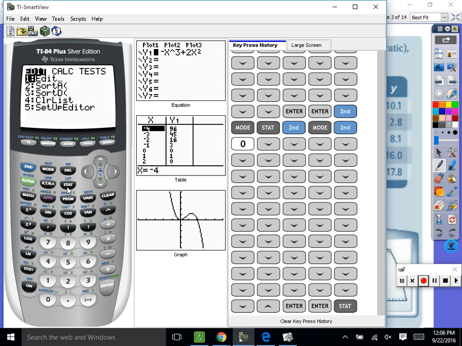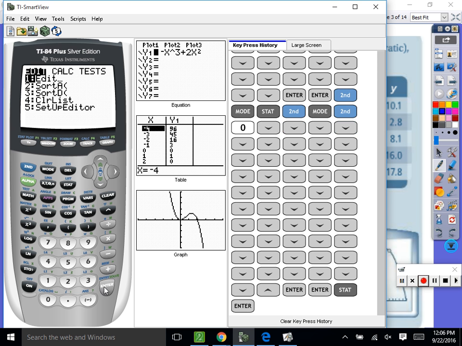We hit the stat key. Then we hit enter into list 1 and list 2 and list 3. You can see the list. Does everybody see list 1, list 2 up here? If it says list 1, list 3, you've deleted a list by accident. That's bad. And this is what happens. I'm going to tell you right now what happens. People can't figure out why their equations are wrong or why it's saying error.